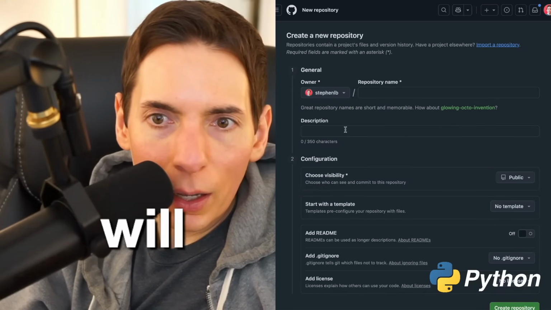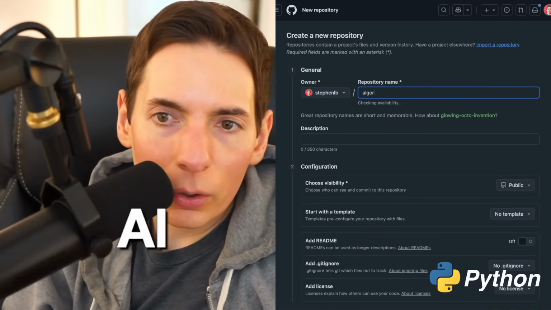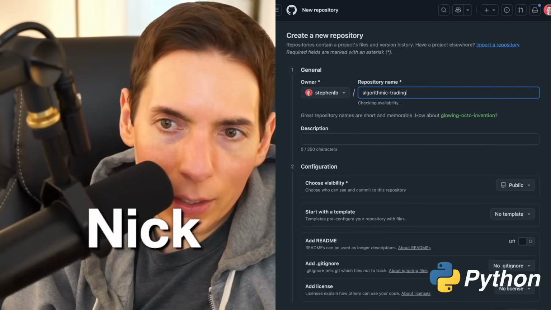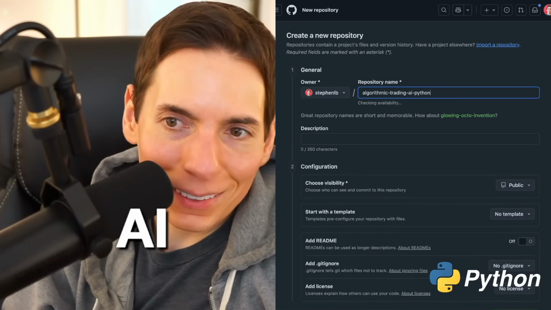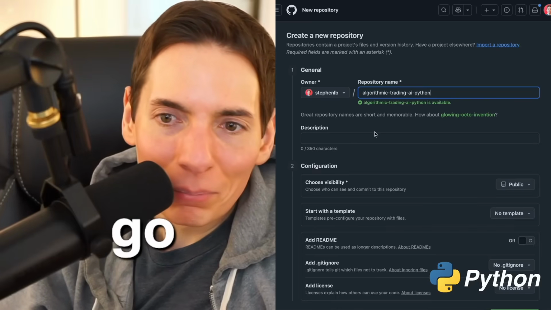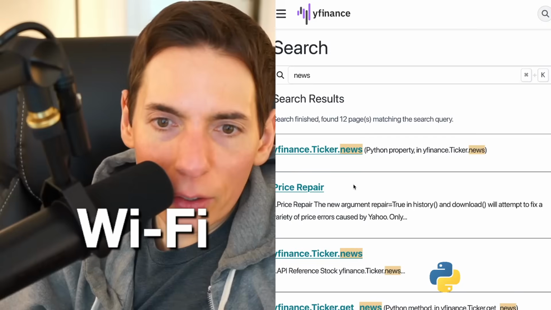We'll go over here. This is going to be called Algorithmic Trading AI. Python. Yes, there we go. Python. Okay. So why not try an API or live web search?